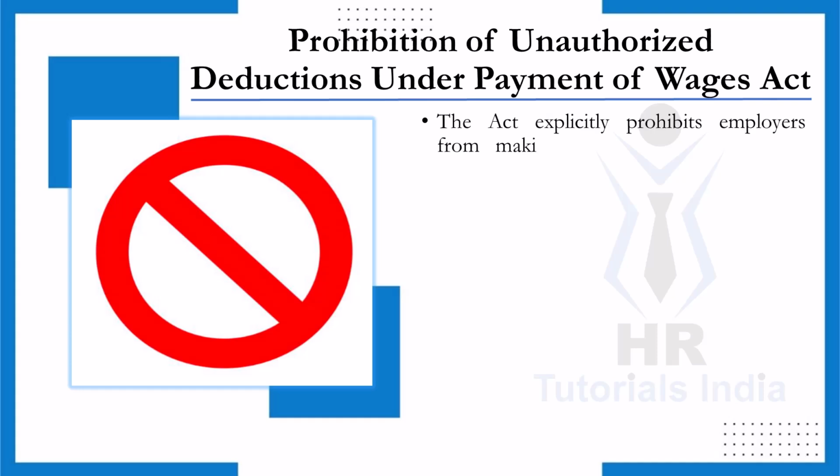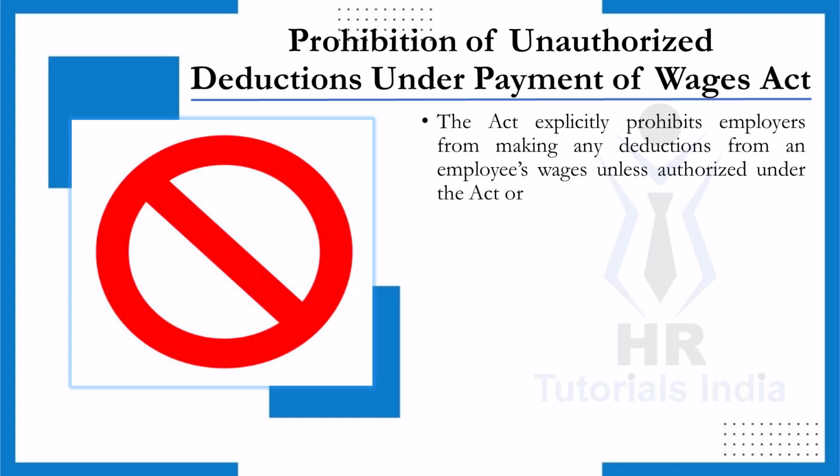Explicit prohibition. The Act explicitly prohibits employers from making any deductions from employees' wages unless such deductions are authorized under this Act or by the law. This means the employers must adhere strictly to the guidelines set forth in this Act when it comes to deducting wages. Types of unauthorized deductions.